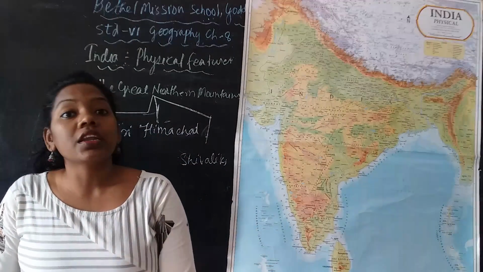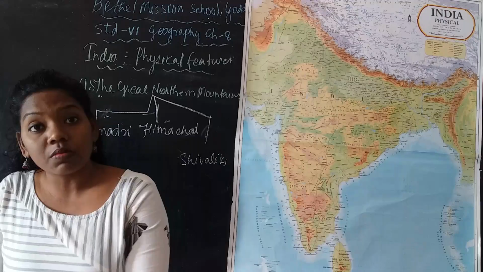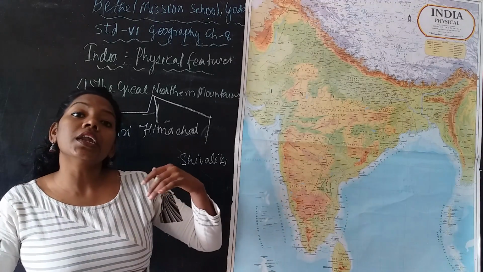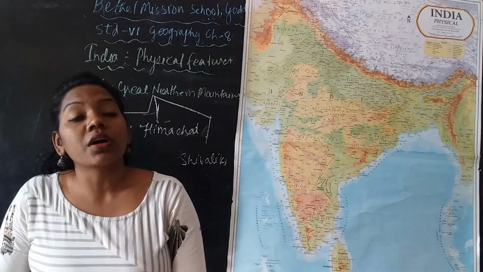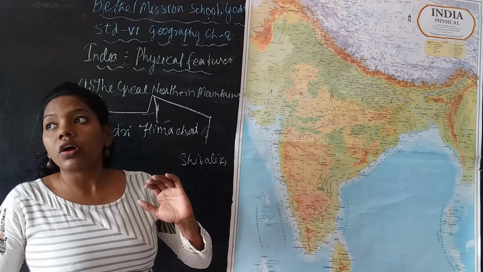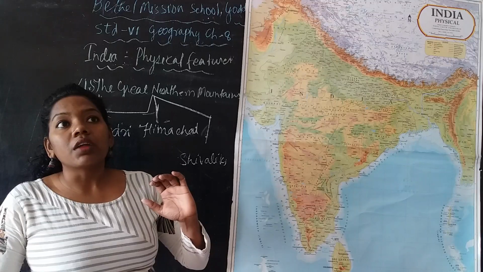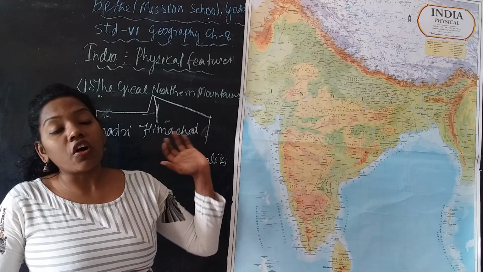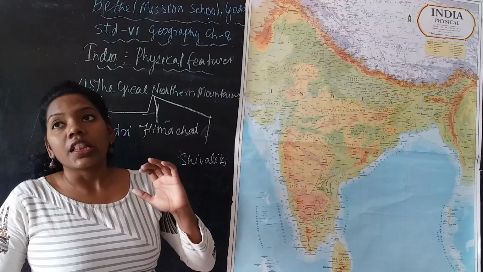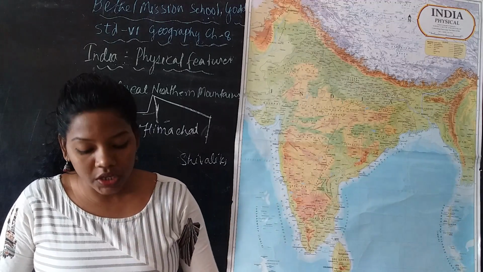Its average height is 6,000 meters, and we can say it is permanently covered with snow. That means the snow which is present over the mountain never melts down. The whole year it is covered with snow.